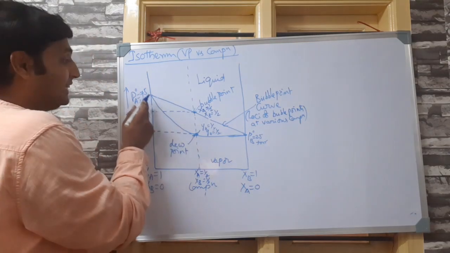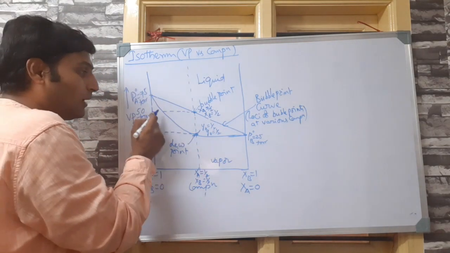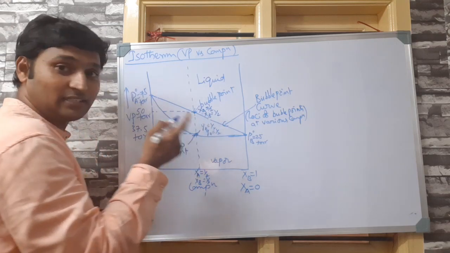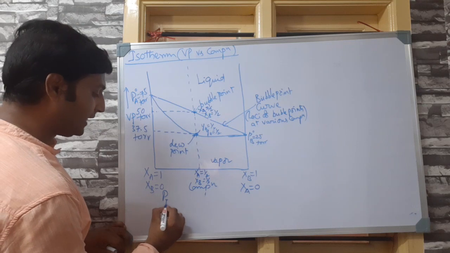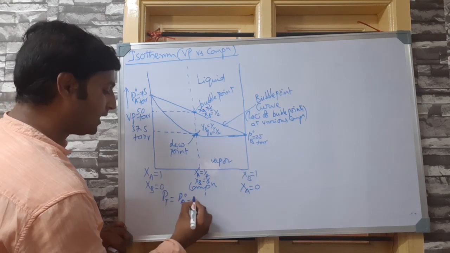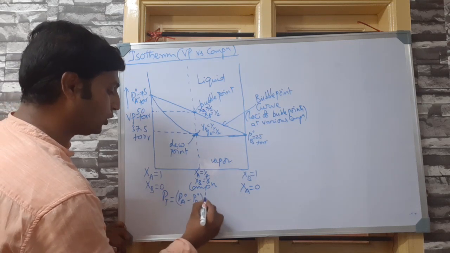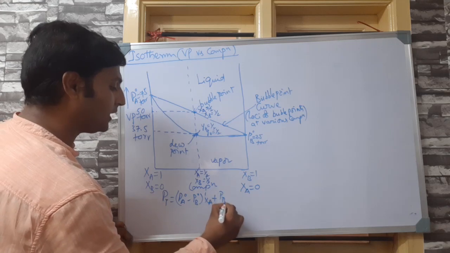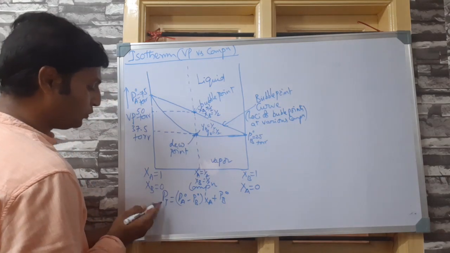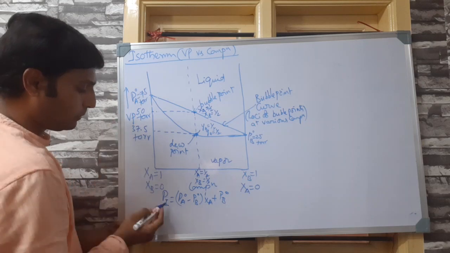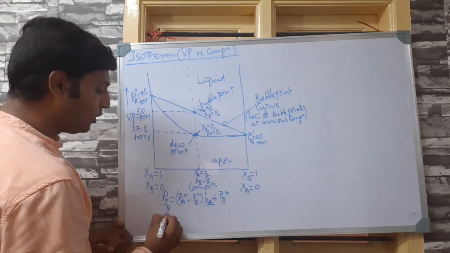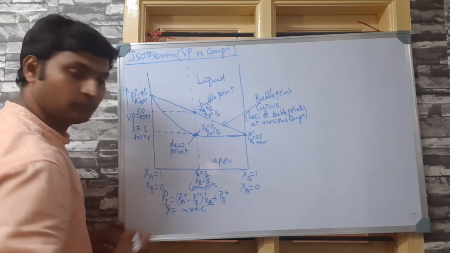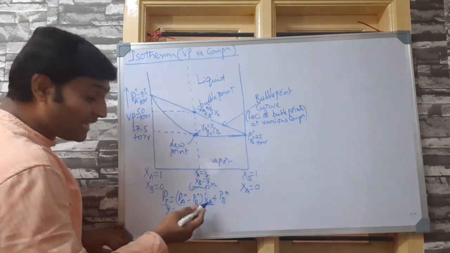Now, the relation between total pressure and the liquid-phase mole fractions XA and XB is linear. You remember that: PT is equal to (PA naught minus PB naught) into XA plus PB naught. If you take total vapor pressure as the y-axis and XA as the x-axis, it will be nothing but y is equal to mx plus c. So this relation is linear.